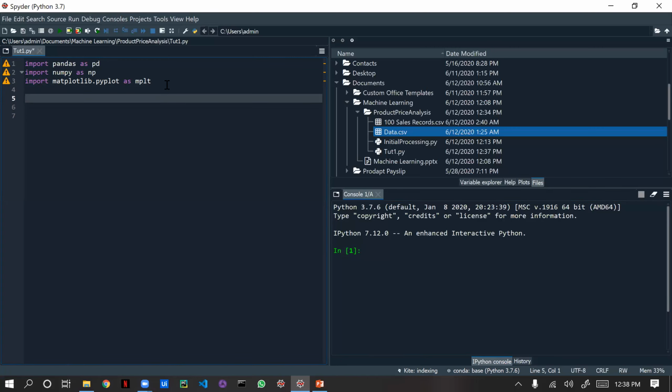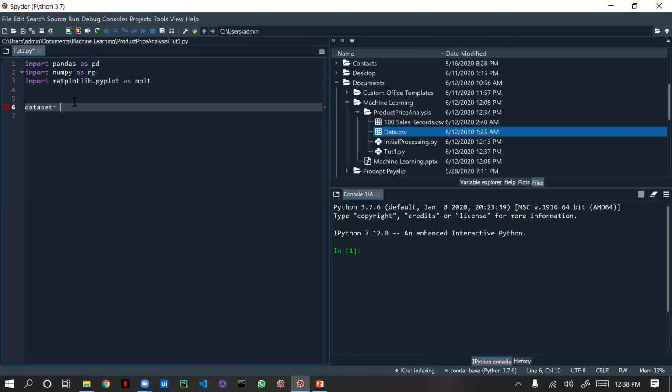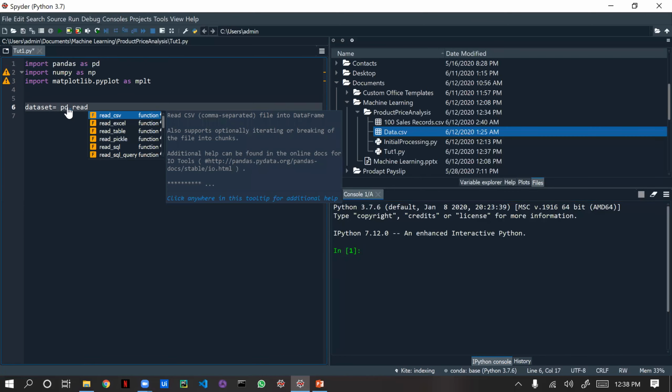Then we are going to create a data set, in the sense a normal data table. We will create dataset equal to pd, because I told you Pandas is used for file handling purposes and other stuff. pd dot, because the file is in CSV format, read; if you press Ctrl+Space, it will get populated automatically.